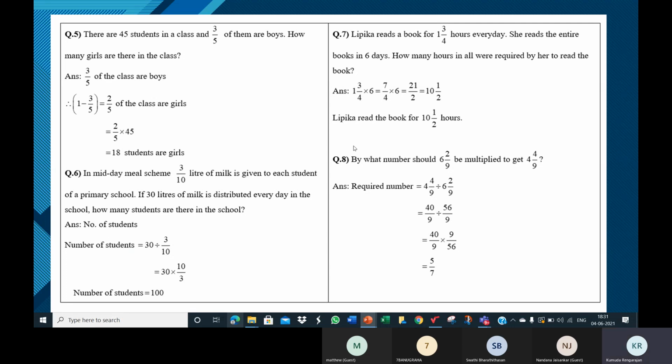See, children, that cancelling, I'm not able to show. So what you see is 7 by 4 into 6. And then in the tables of 2, 2 2s are 4 and 2 3s are 6. So 7 3s are 21 by 2.